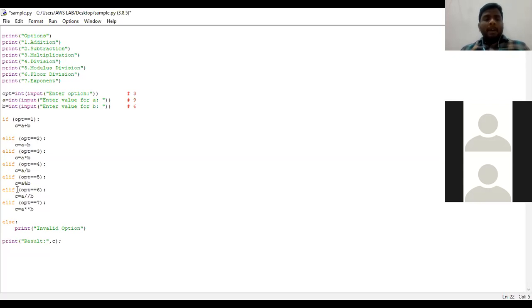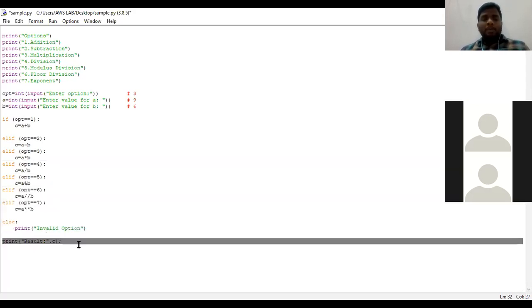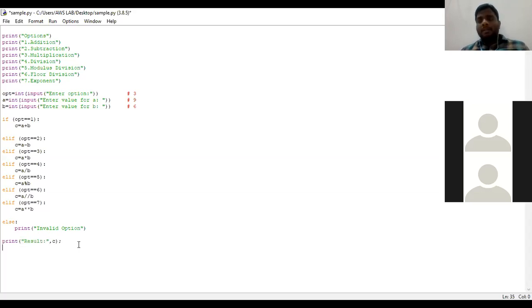Now the interpreter will not check all the remaining conditions. It automatically prints and gives me the output, result is equal to 54.